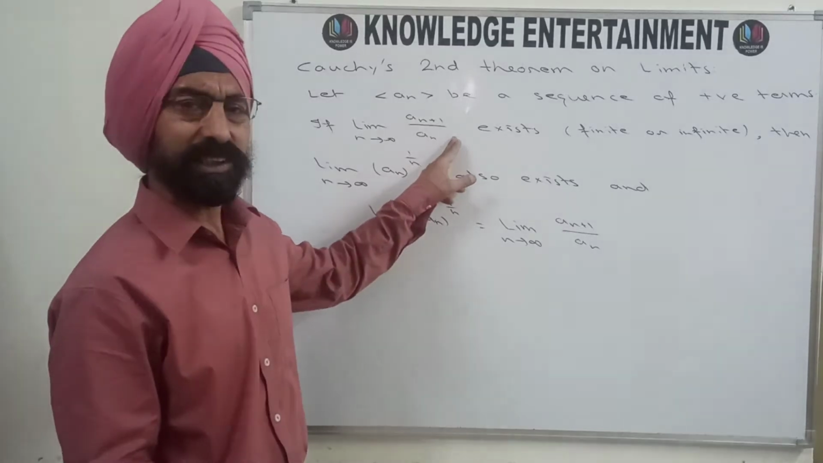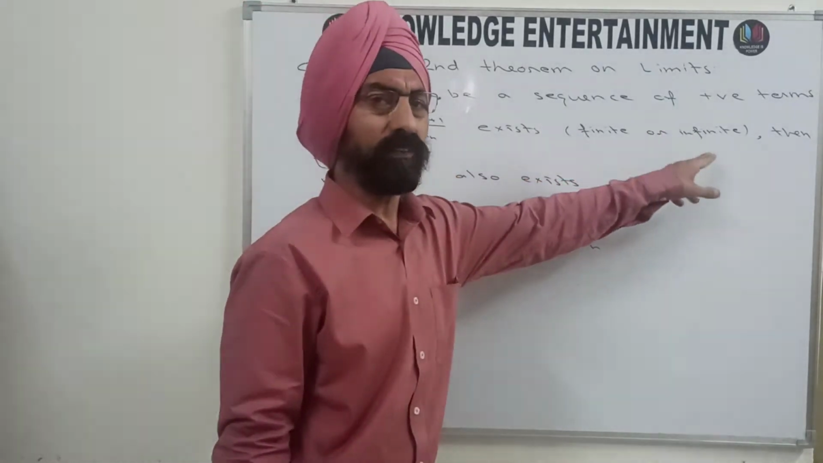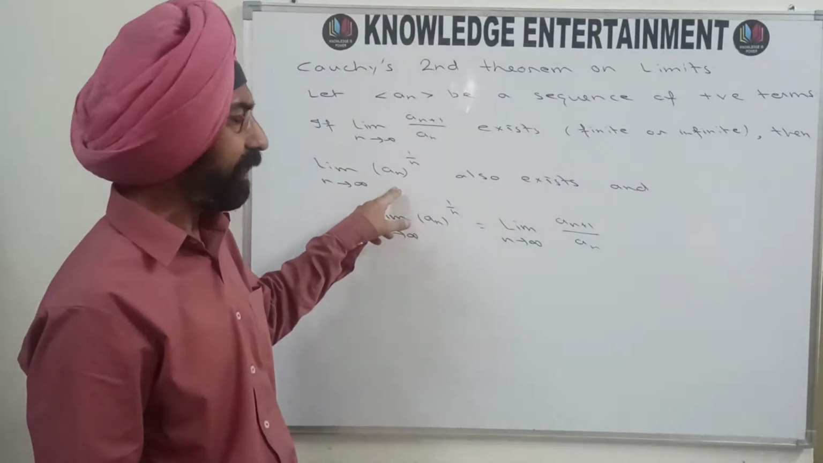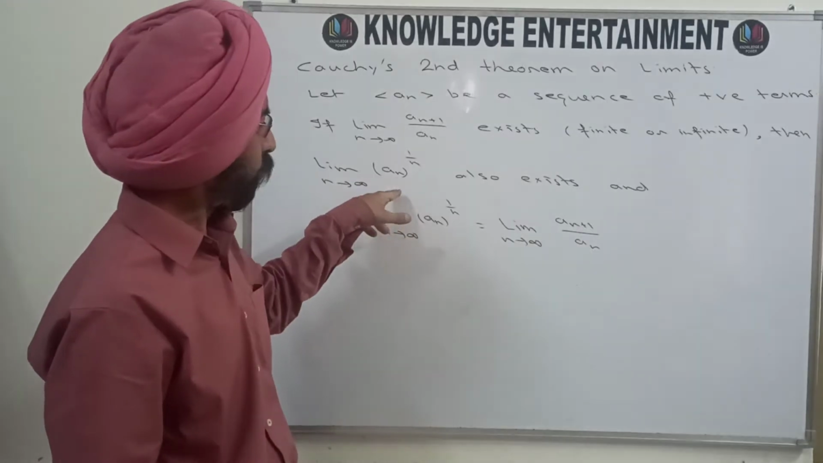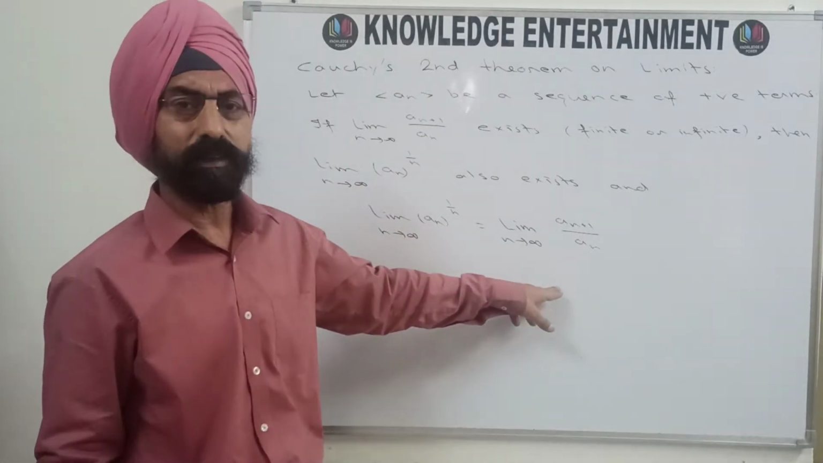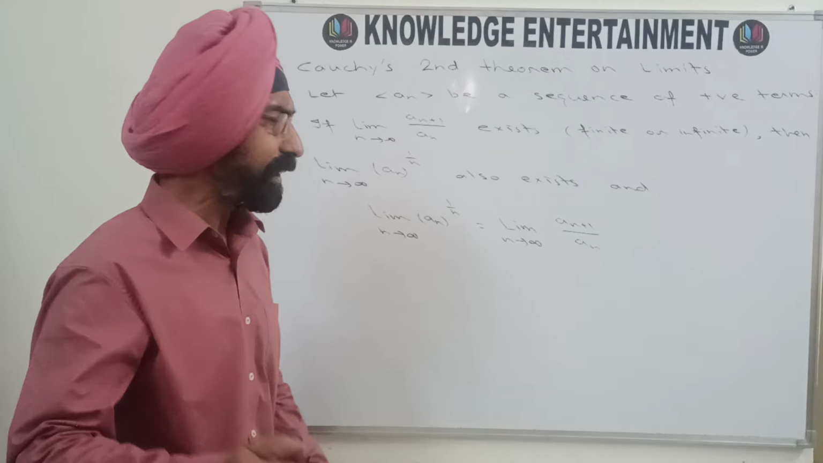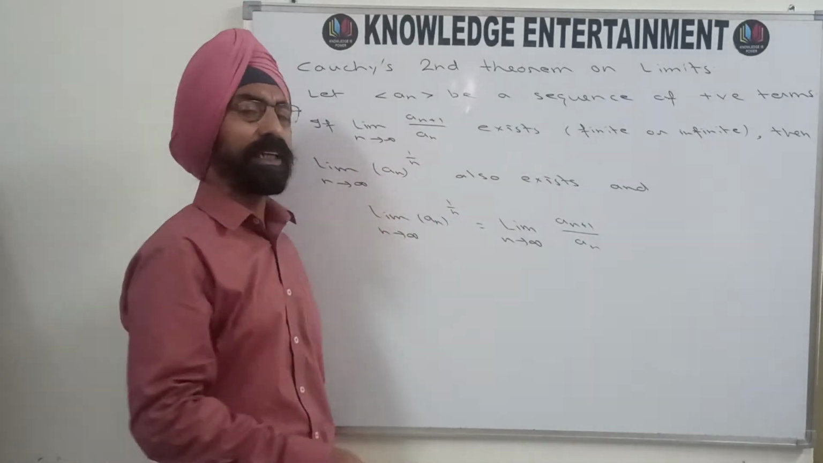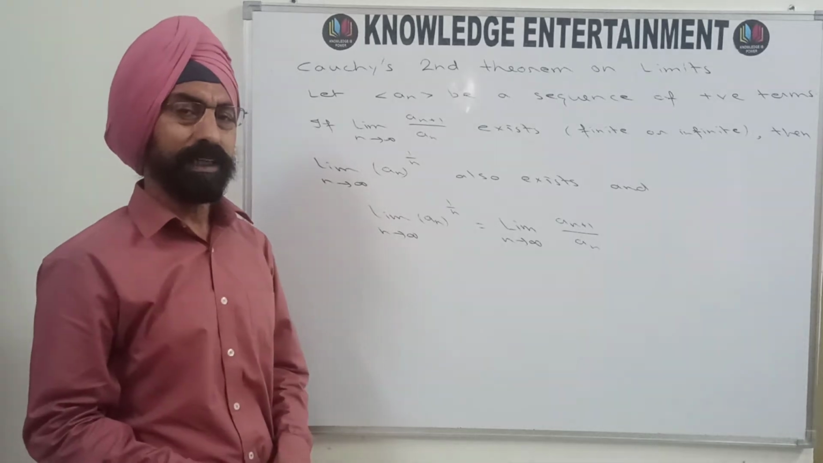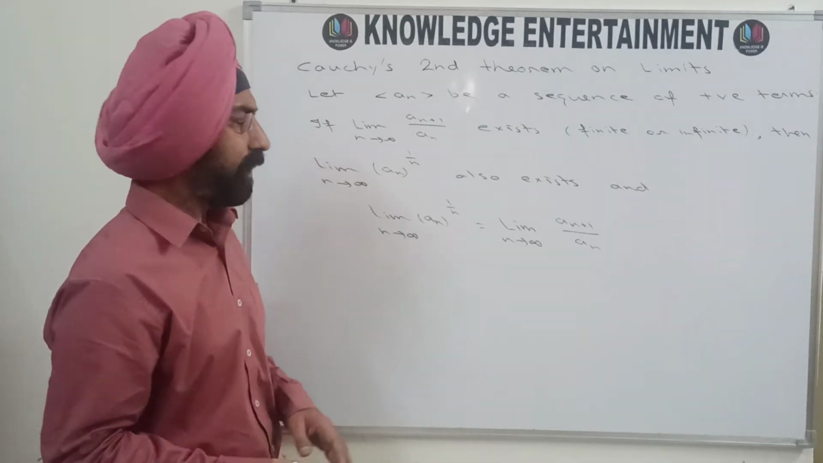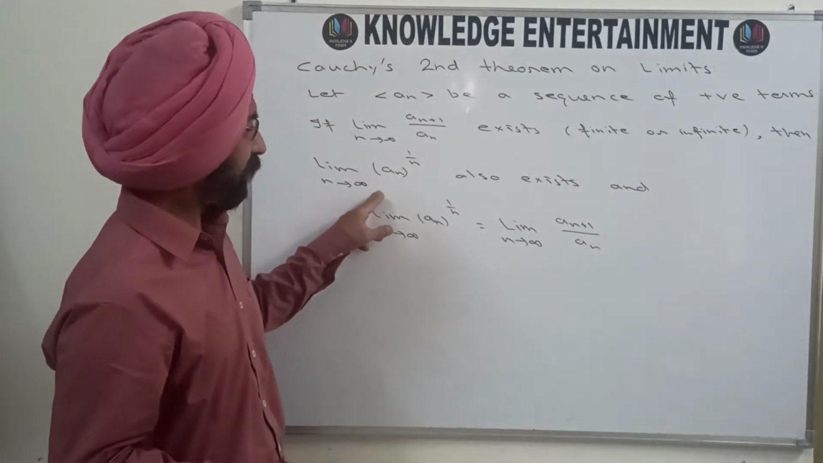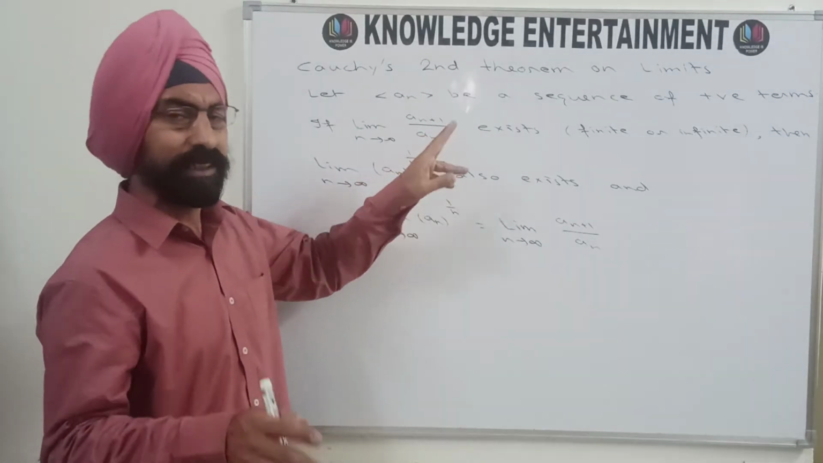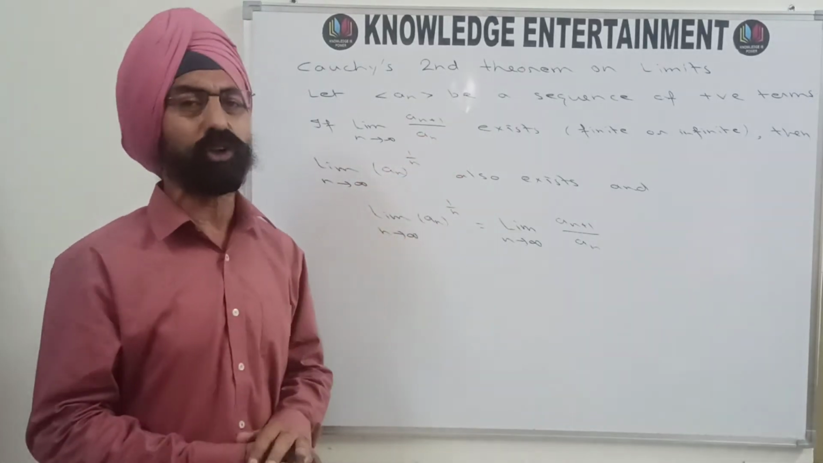If this limit exists, finite or infinite, then this limit also exists, and not only does it exist, but it is equal to the previous one. The converse is not true. That means if this limit exists, then it is not necessary that the other limit also exists. Equality is the secondary case. Even if this limit exists, it is not necessary that that limit exists. That means the converse of this theorem is not true.